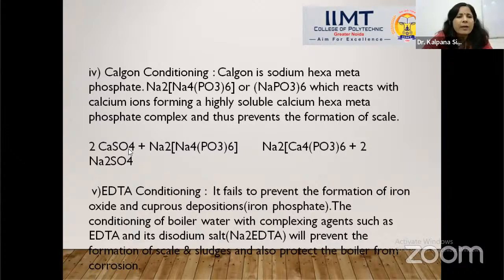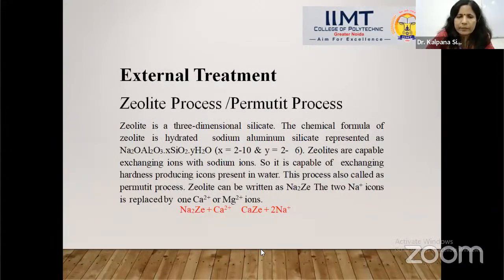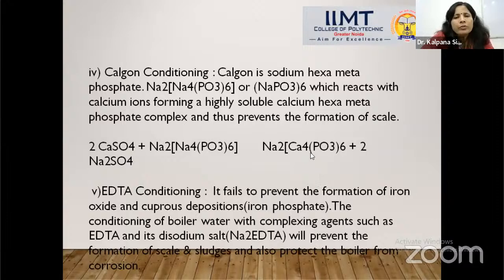If boiler water contains calcium sulfate, the sodium hexametaphosphate, Na4[Na2(PO3)6], reacts, and the product formed is Na2[Ca2(PO3)6]. It means the calcium from the calcium sulfate is easily replaced, and as a result it can easily prevent scale formation, sludge formation, priming, foaming, and caustic embrittlement.